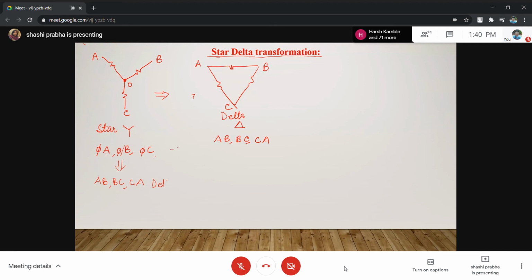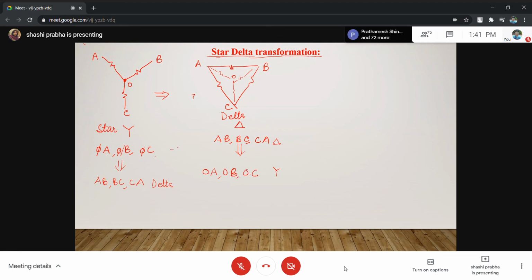If you have a delta and you want to write its star branches, create a point in between, call it O. What are the star branches? Make a common point O, and the branches are OA, OB and OC.